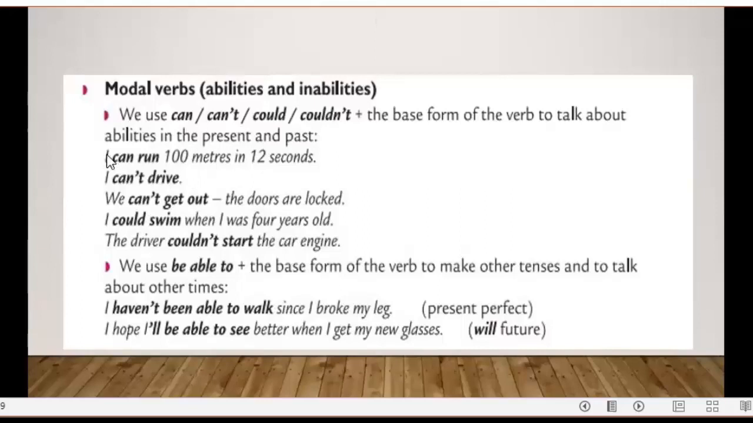We have examples here. For example, I can run 100 meters in 12 seconds. I can't drive. We can't get out. The doors are locked. We could swim when I was 4 years old. The driver couldn't start the car engine. We use be able to plus the base form of the verb to make other tenses and to talk about other times. For the present perfect, we use I haven't been able to talk since I broke my leg. And the future, I hope I will be able to see better when I get my new glasses.